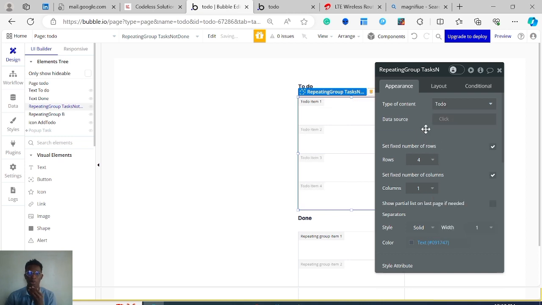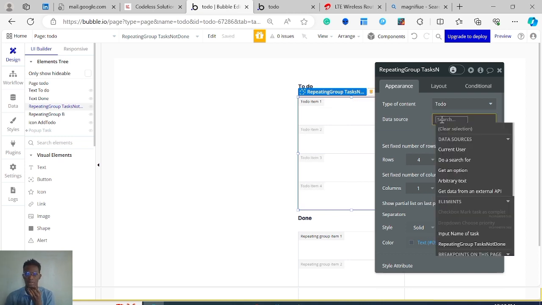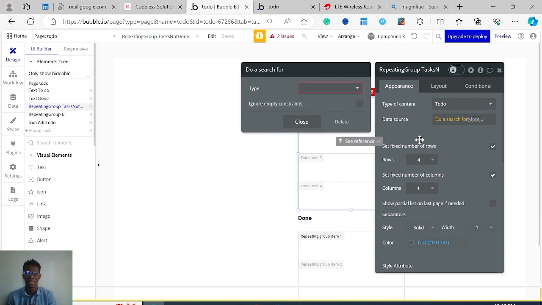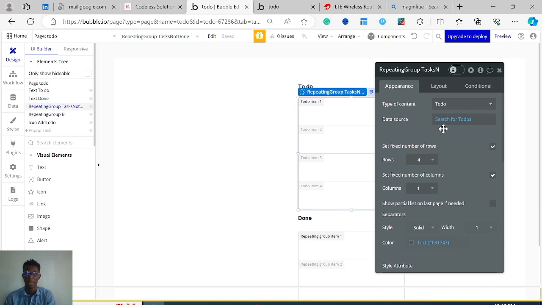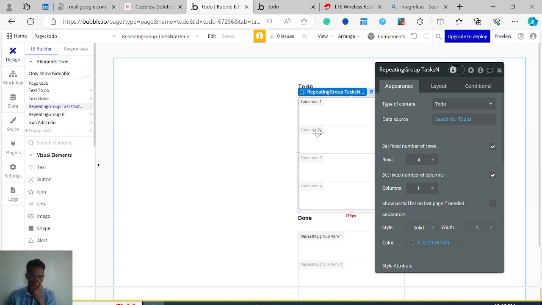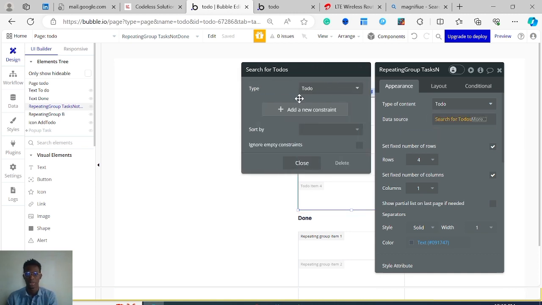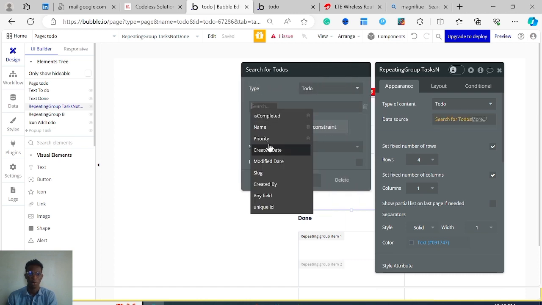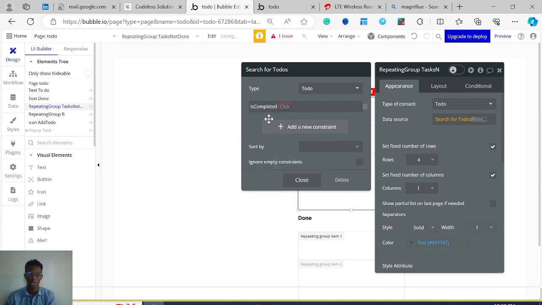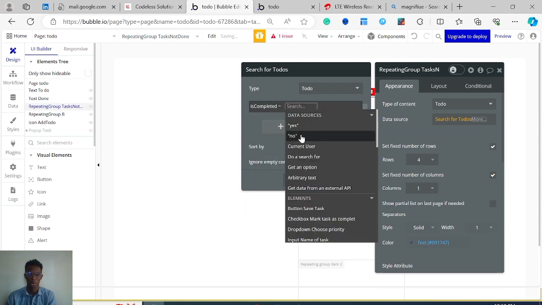Remember our to do that we created. And then the data source. So we have several ways of getting data in. The one you'll be using the most is do a search for, which is you're just searching the database for that data. The type will be our to do. We're just searching for all the to-dos in the database, and we are bringing them in here. So don't forget, we said here we want to show the tasks that are not marked as completed. So we can add a constraint, and the constraint is we just want to search for to-dos whose is completed is no, equals to no.